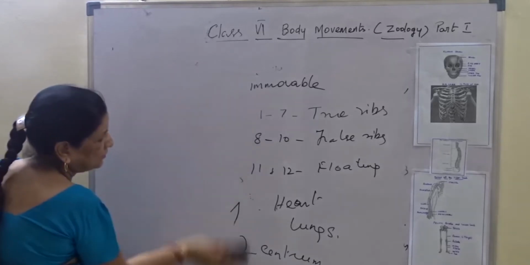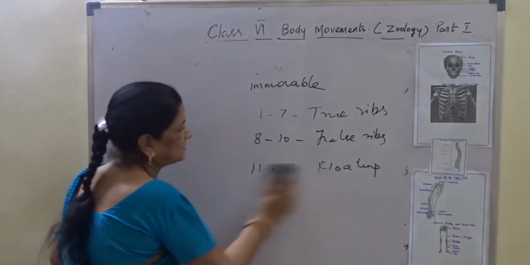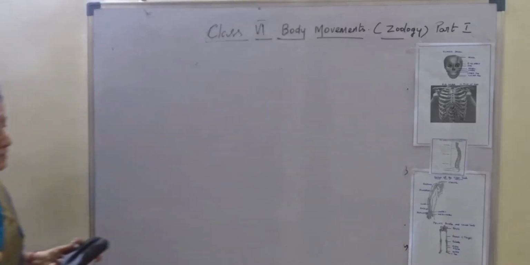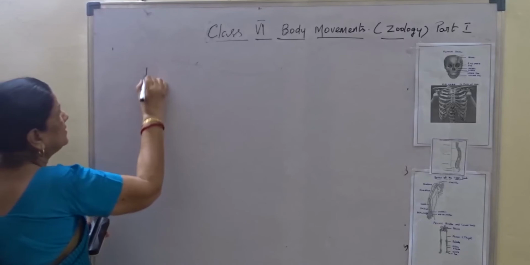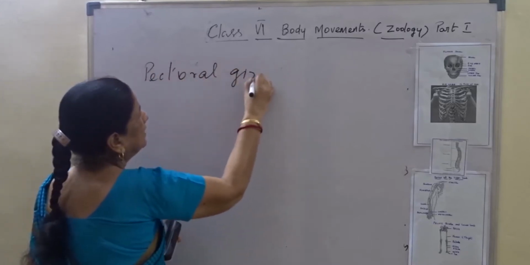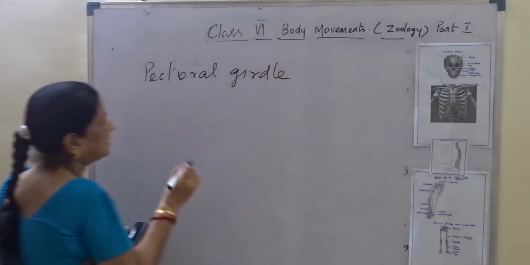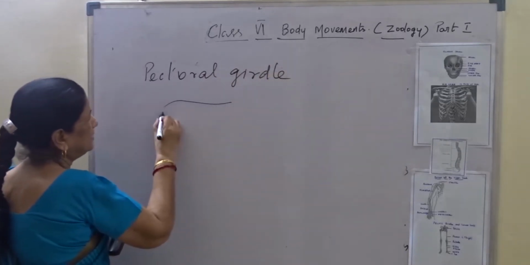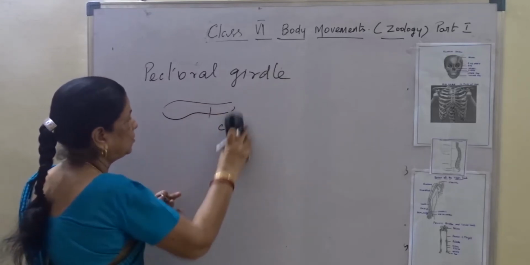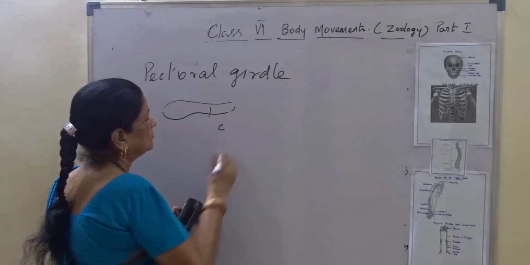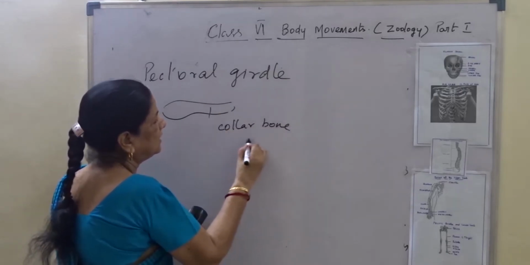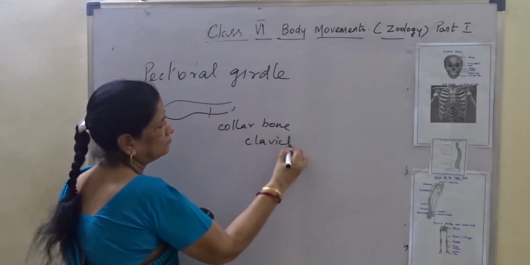Now come to the appendicular skeleton. First is the pectoral girdle and bones of the upper limb. The pectoral girdle has a collarbone, otherwise called the clavicle.